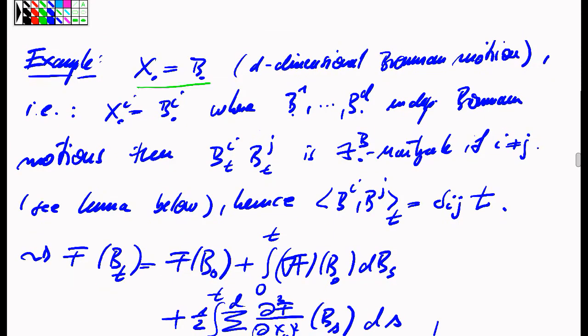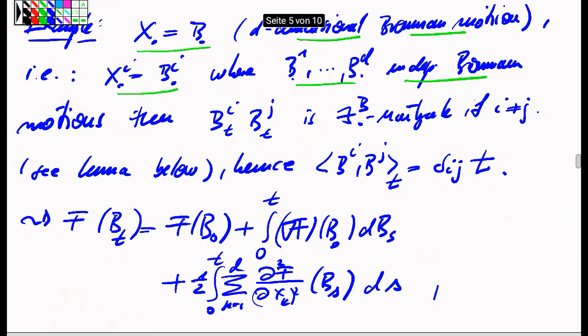Namely, the example I want to consider now is the case when the x process is just d-dimensional Brownian motion. So in a way, it's the cleanest or the most natural d-dimensional Euclidean semi-martingale. Each of the coordinates is just a one-dimensional Brownian motion, and the coordinates are independent.